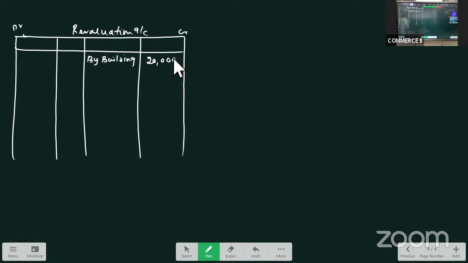Next, furniture and stock be depreciated by 5%. Furniture is given as 50,000. 5% of that would be 2,500. Stock is given as 80,000. 5% would be 4,000. Right? Then there is an unrecorded liability in respect of workman compensation. This is a new liability to be taken into consideration.